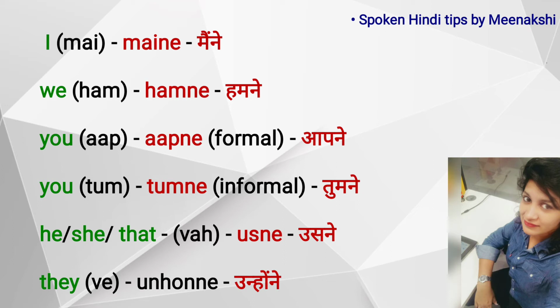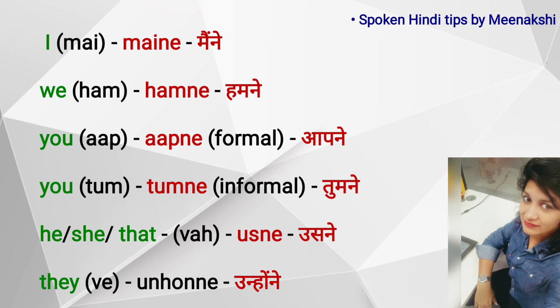Okay. We'll again revise this. I, which is मैं in Hindi. Okay. So मैं becomes मैंने. We, which is हम, becomes हमने. Formal you, which is आप, becomes आपने. Informal you, which is तुम, becomes तुमने.